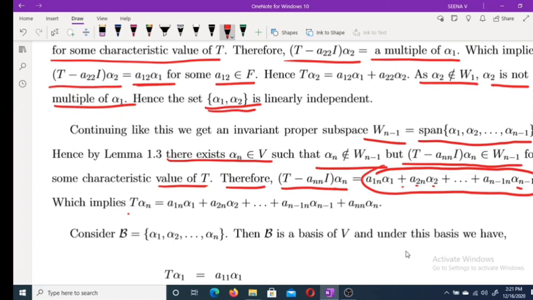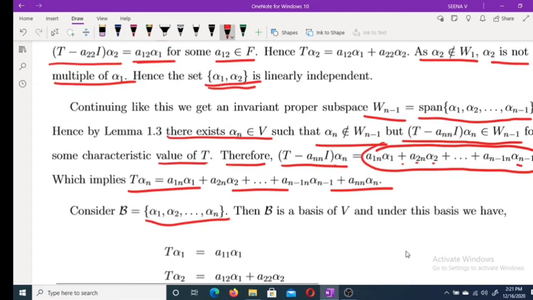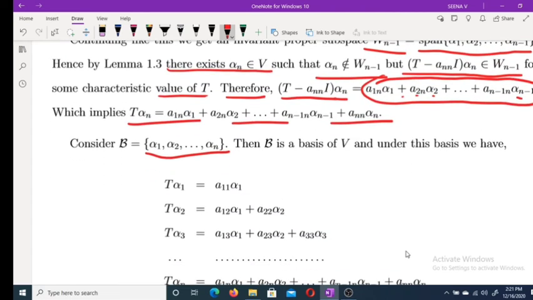From this we get T alpha n equal to this. Clear? So if you consider alpha 1, alpha 2, etc., alpha n, as alpha n does not belong to W(n minus 1), this set is clearly linearly independent. Also, what about the number of elements n? Therefore B is a basis for V.